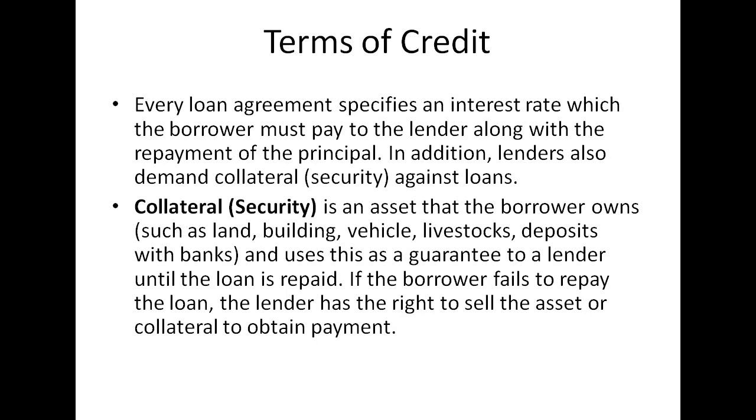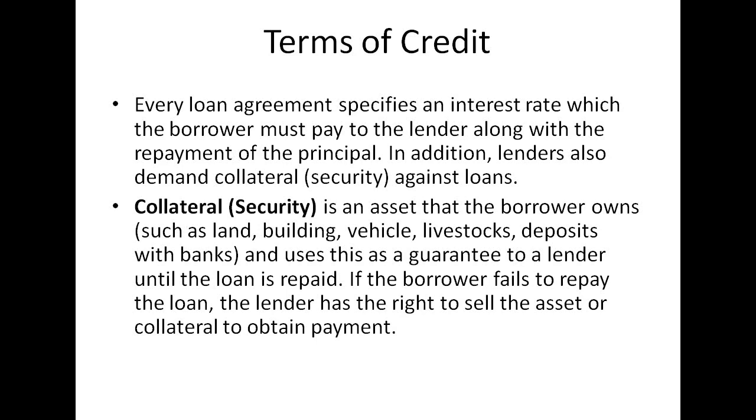This collateral is an asset that the borrower owns. Any asset that you own, that could be your home, your office, or any sort of vehicle, you can use as security or collateral.